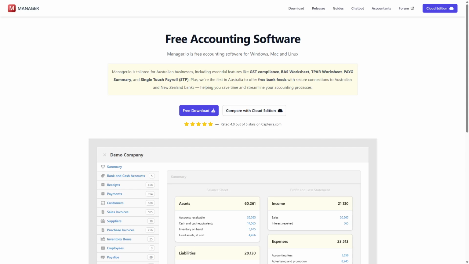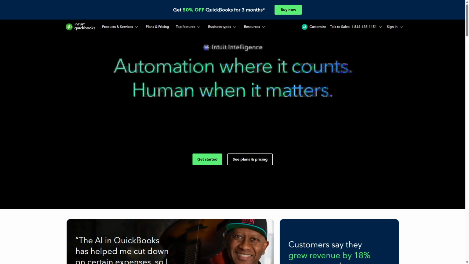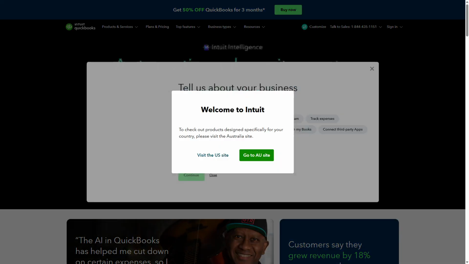Manager.io versus QuickBooks, which accounting software is better? Choosing the right accounting software can completely change how you manage your business finances without the headache of complex setups. Here we compare Manager.io and QuickBooks briefly. Manager.io and QuickBooks are popular accounting solutions with distinct approaches.